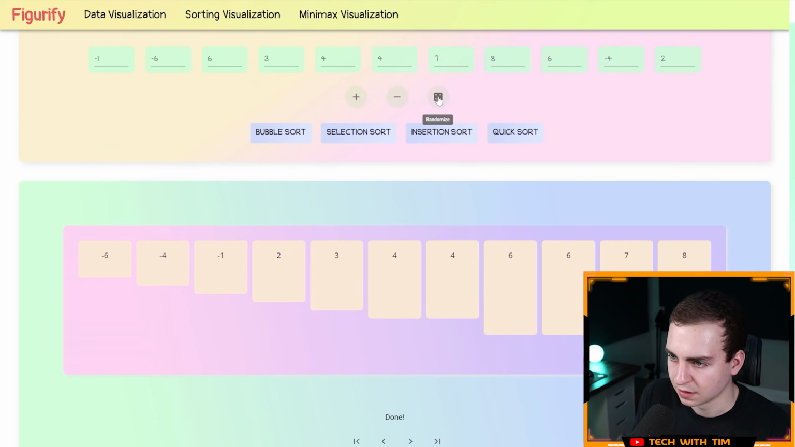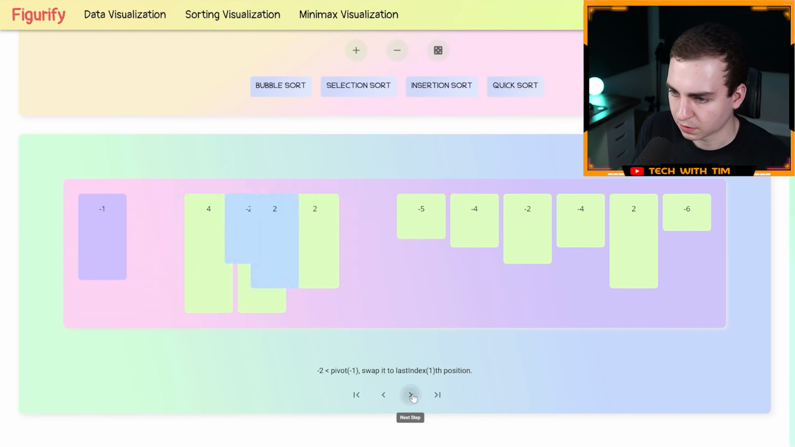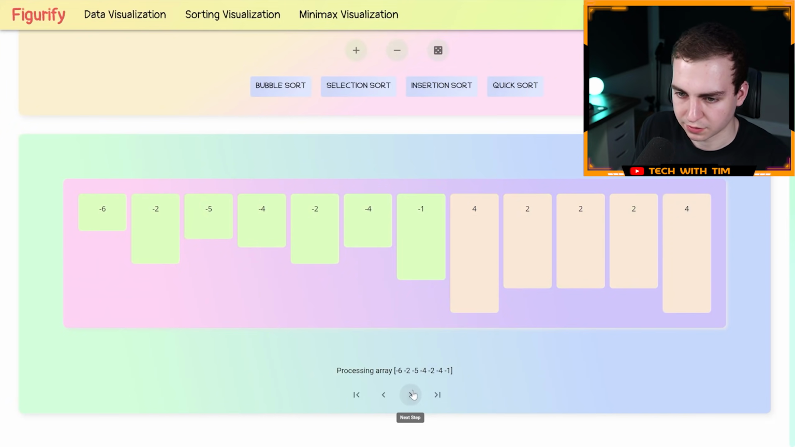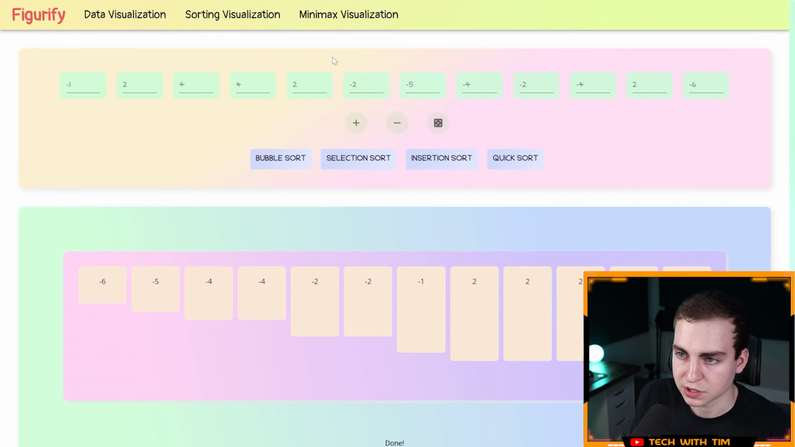Okay, let's randomize again. Let's look at quicksort this time. Okay. Nice. Yep, looks about right. Awesome. So there's another sorting visualizer. Sweet. We can go to the last step there. I trust the other ones work. Very nice. And I guess, what does that do? Oh, remove last element, add element.